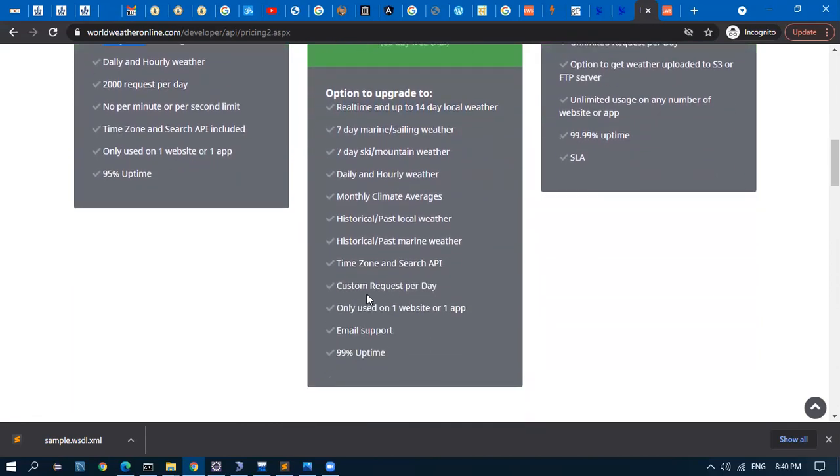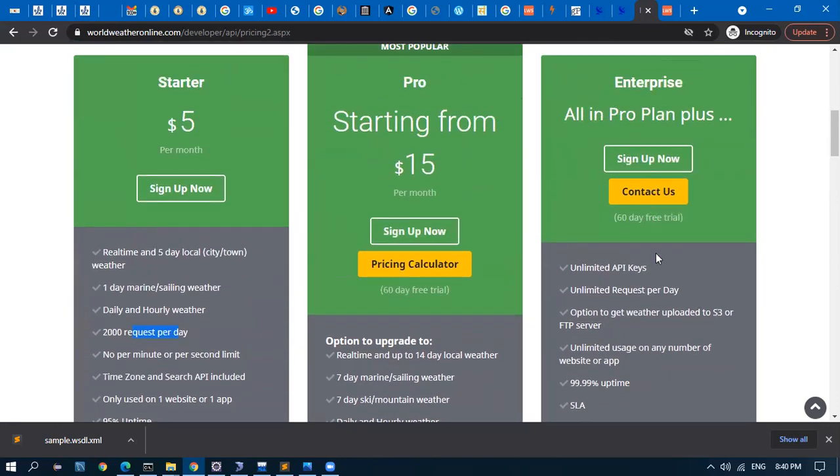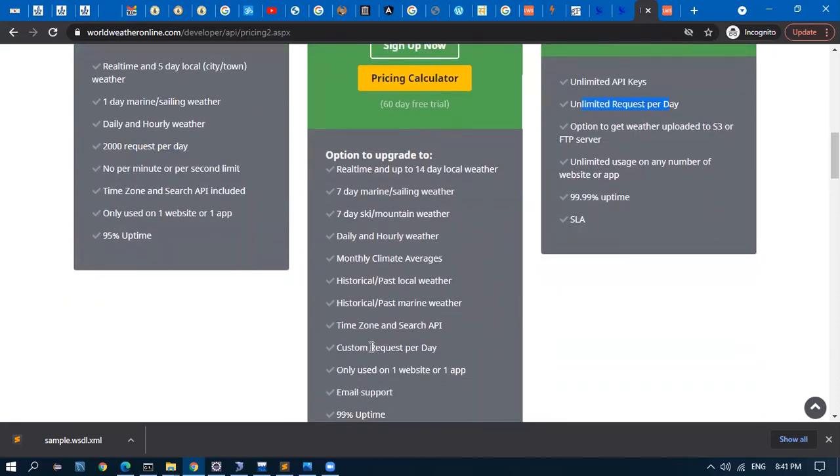And what is the total hit? It means how many times we can ask. I'll show you what a hit is. Custom request per day. This one is 2000 requests. This is custom request, meaning any number of times, I guess. It's an enterprise, unlimited key, maybe unlimited websites, unlimited requests. Custom is something different. So if we talk with them, they'll give us the real picture of what it is.